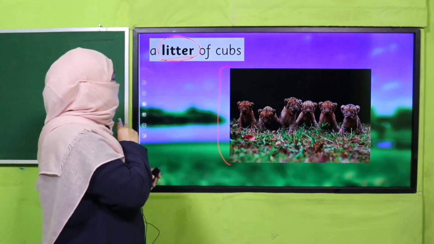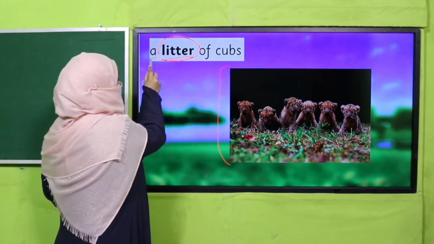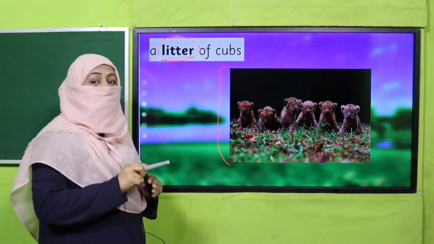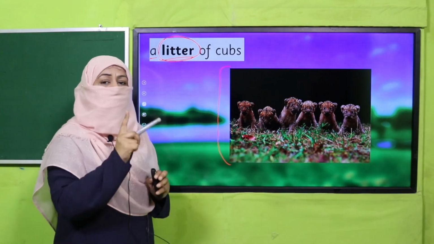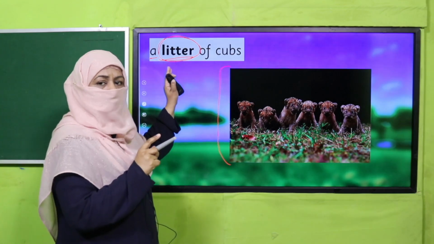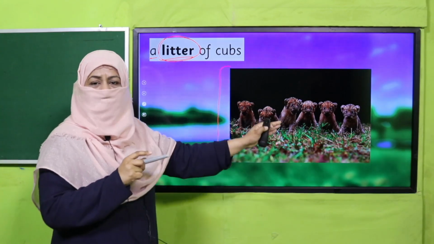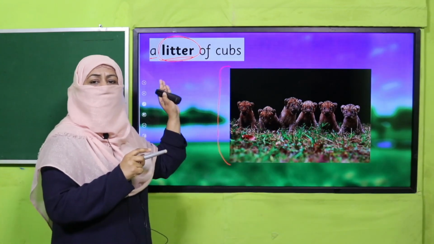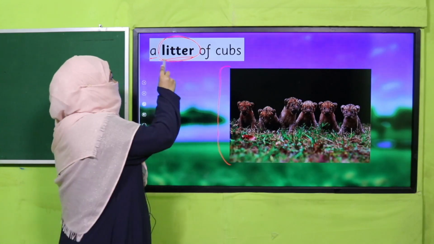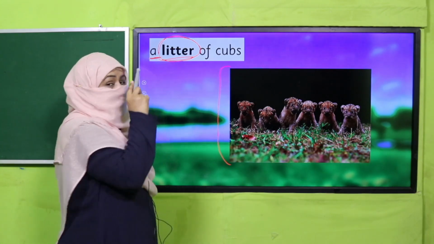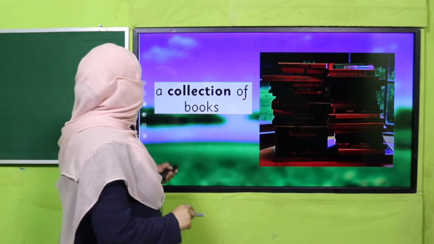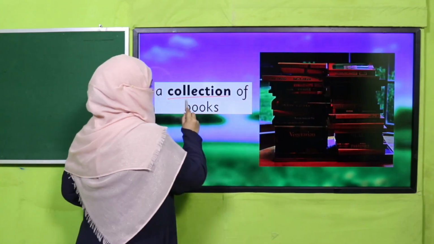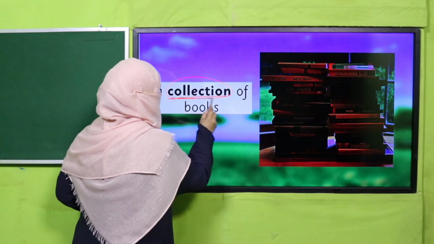And one thing I want you to look at: because we are taking it as a unit, this one word is no doubt representing more than one, but because it is taken as one, that's why we treat it as a singular noun in sentences. All right. A collection of books. So collection is a collective noun.